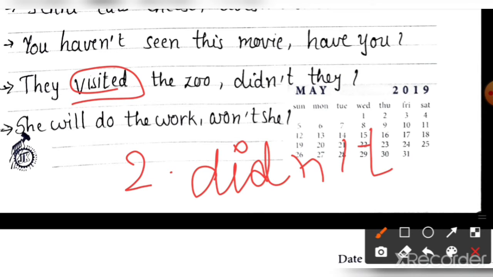Did not. And the short form of did not is didn't. Clear? D-I-D and apostrophe T. Didn't. So the answer is: they visited the zoo, didn't they? Question mark.